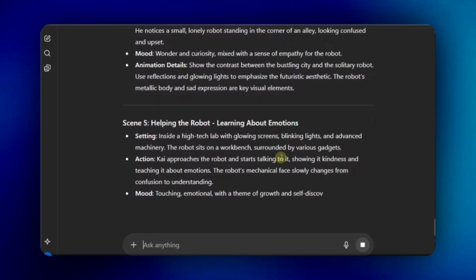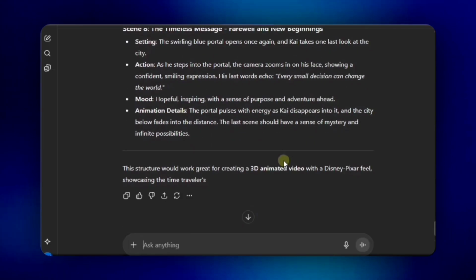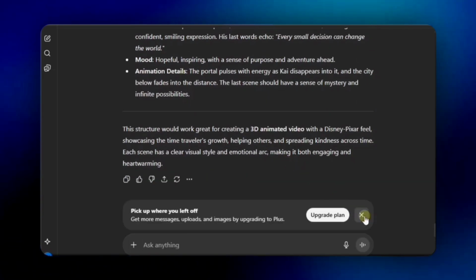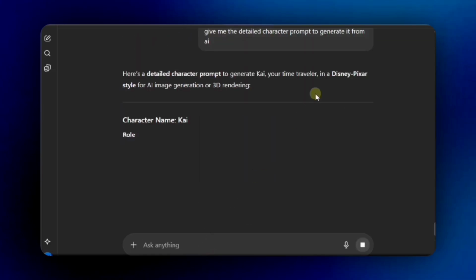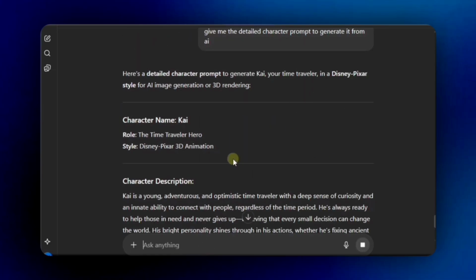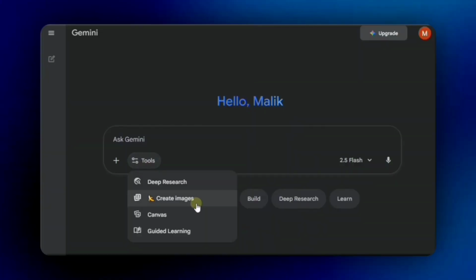Here's an important thing. If you already have a character in your mind, describe it to ChatGPT. But if you don't, then give it this prompt. Give me the detailed character prompt to generate it from AI. Click Next, and ChatGPT will write a detailed character prompt for you in no time. Once the prompt is ready, simply copy it and go to Gemini to generate your character.